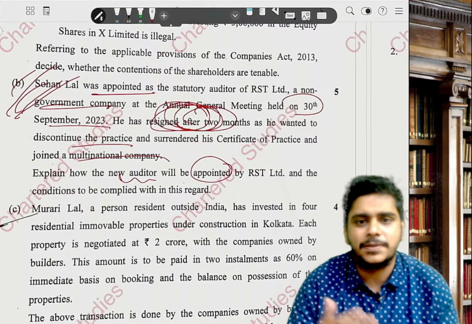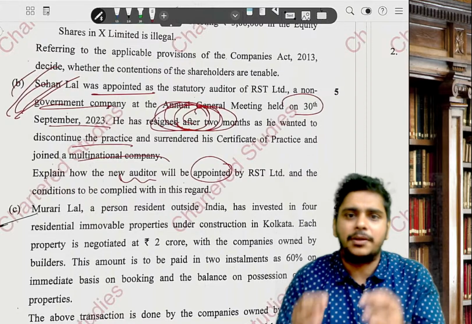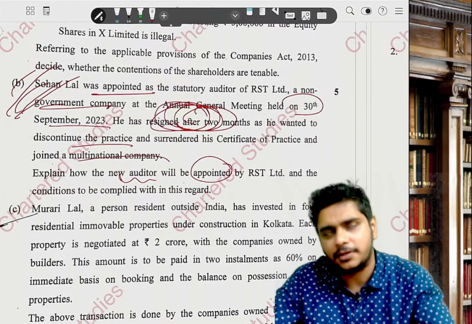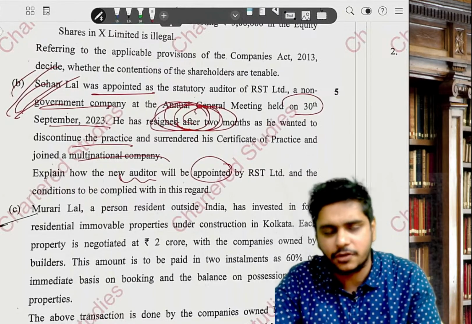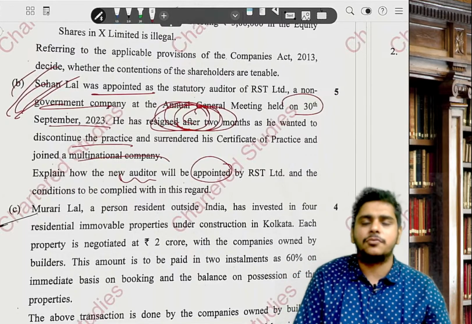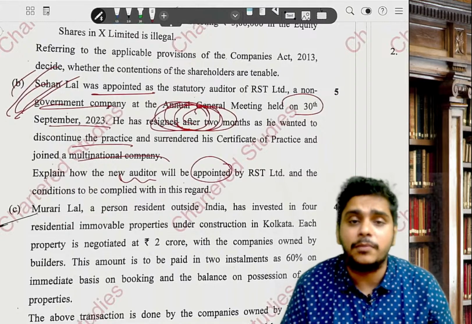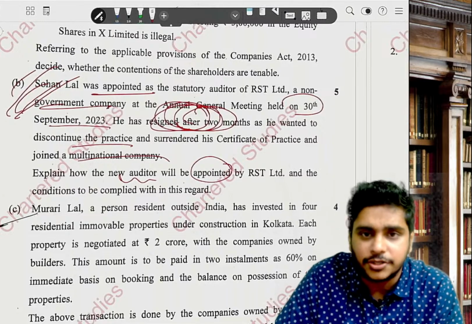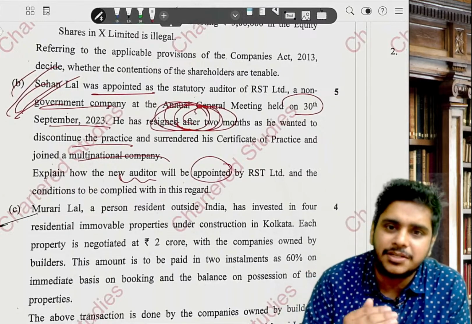So for the new auditor, this is basically a casual vacancy. The new auditor will be appointed by the board of directors as per section 139 within 30 days of the casual vacancy arising, that is, the resignation. Because the case is resignation, the members will confirm the appointment within 3 months of the board recommendation. Now, if the company has an audit committee, you will write that answer.